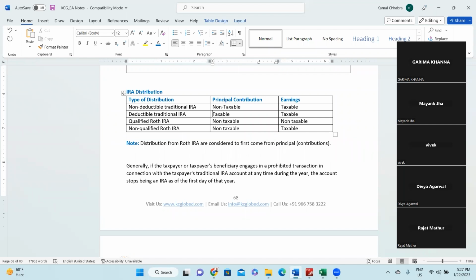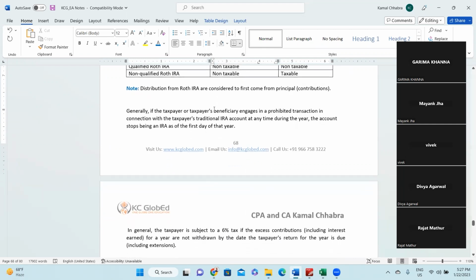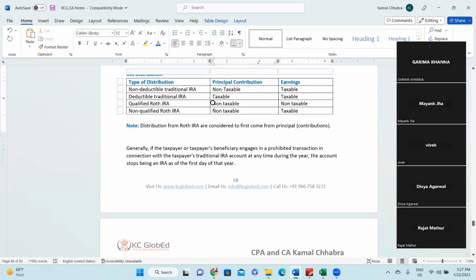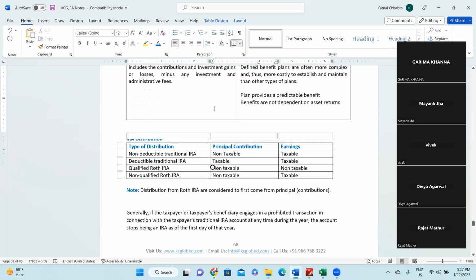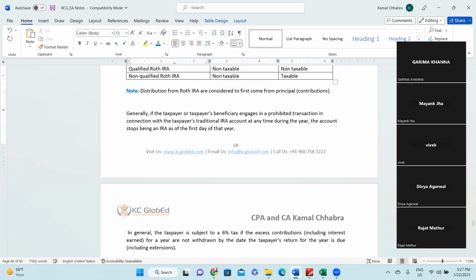If you look at the note, distributions from a Roth IRA are considered to come first from the principal and then from the interest, dividends, or earnings. So we have noticed these two points, I think, from the last examples which we were doing.